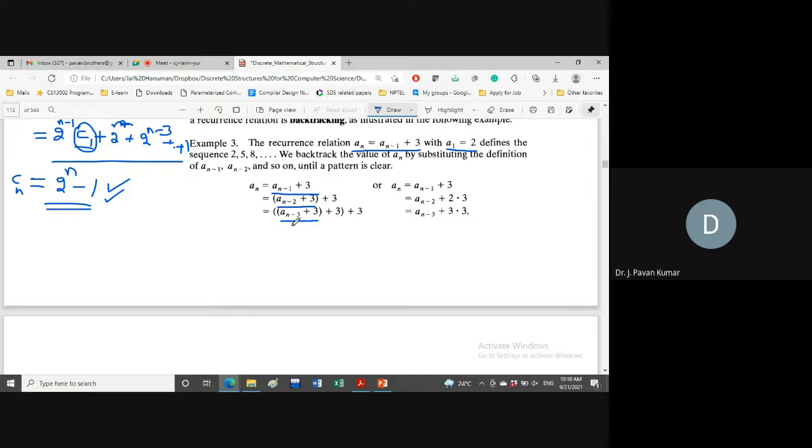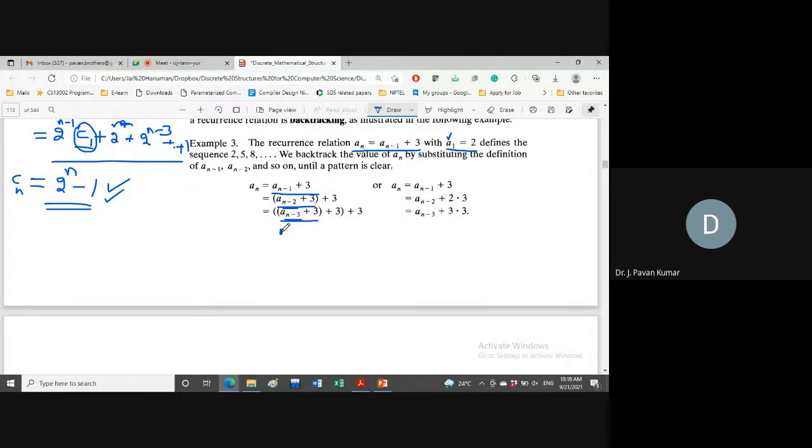Now, the initial value is a1 is equal to 2. Until we get that particular value, we can keep substituting. So let us consider after 3 times substitution, like an is equal to an minus 1, then an minus 1 value we have substituted, then an minus 2 value we have substituted, like this.